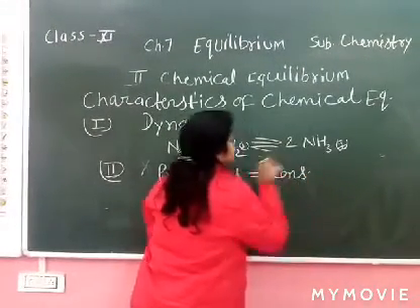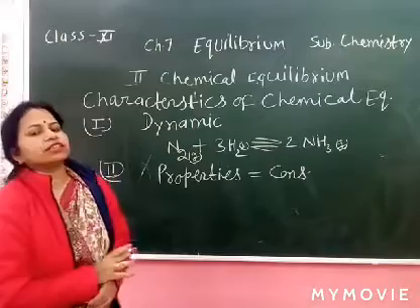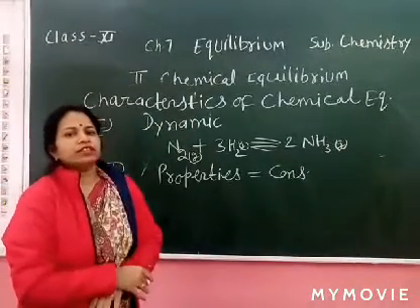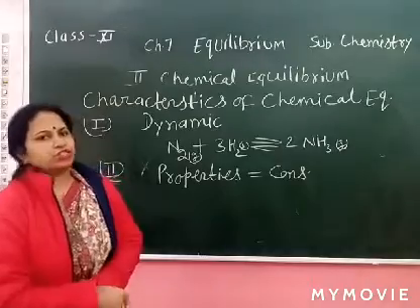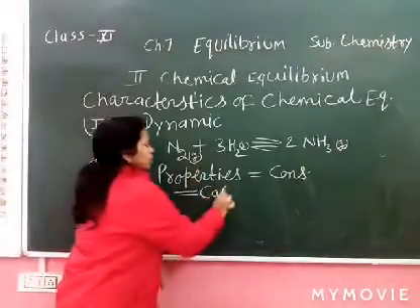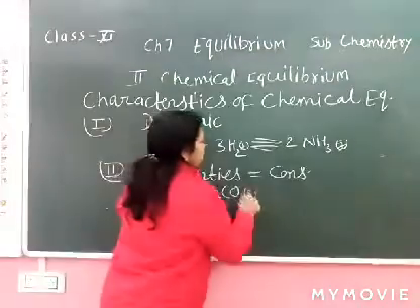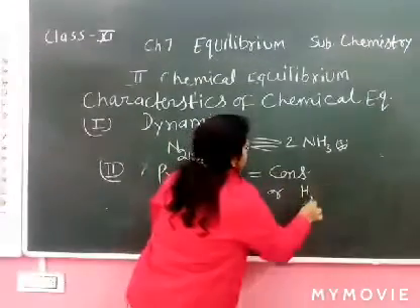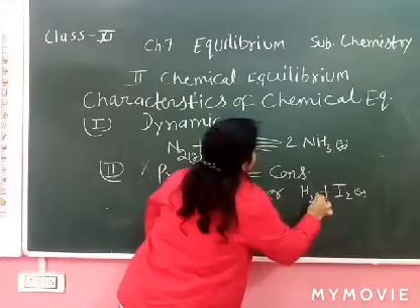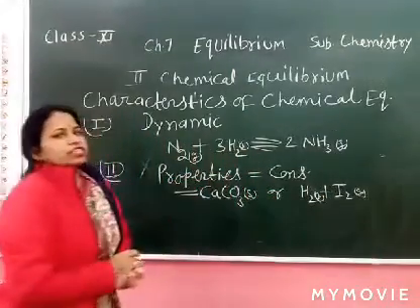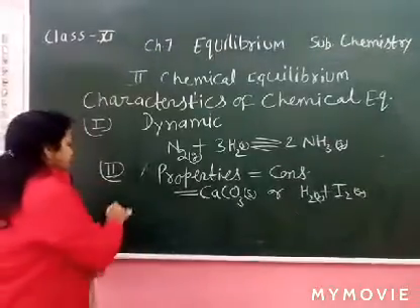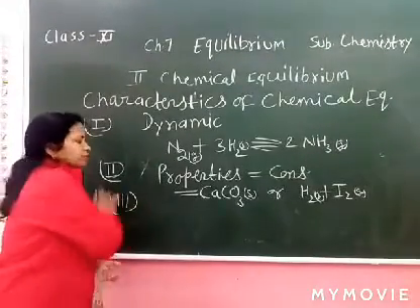We already discussed the intensity of the color of hydrogen and iodine and the pressure of CO2. So we can take any example: calcium carbonate, or H2 plus I2. Constancy means there is no change in the measurable properties.